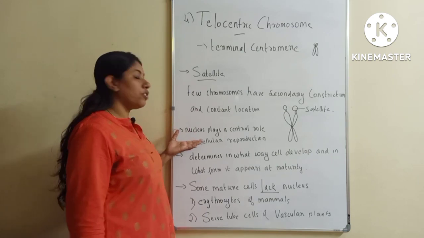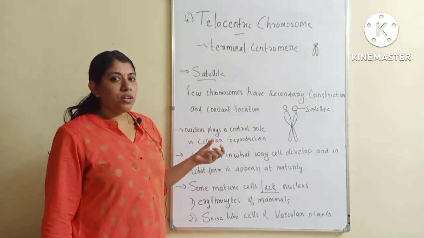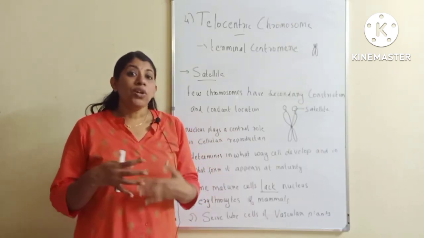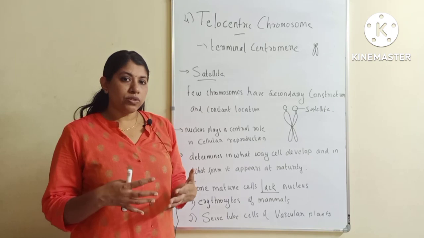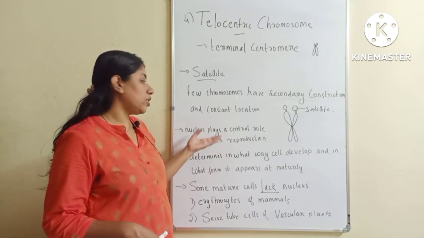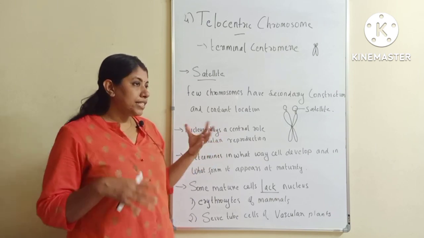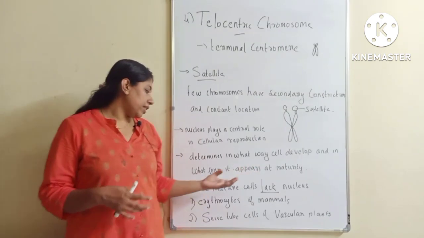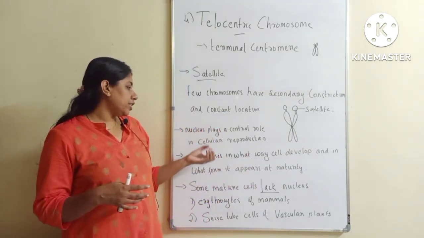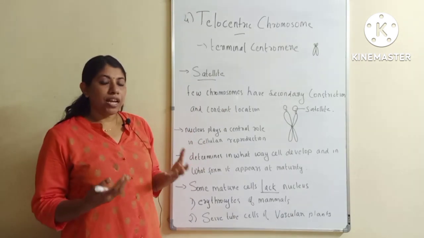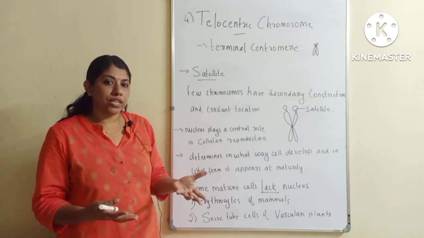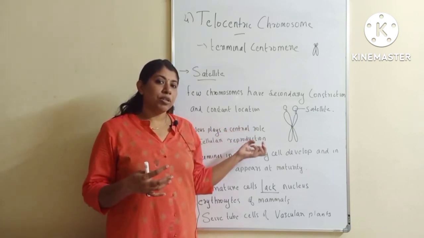And the function of the nucleus: it plays an important role in cellular reproduction. That is, when the cell divides to form two new daughter cells, and it grows. So in cellular reproduction, the nucleus has an important role, and it determines in what way the cell develops and in what form it appears at maturity. All these factors are determined by the nucleus.